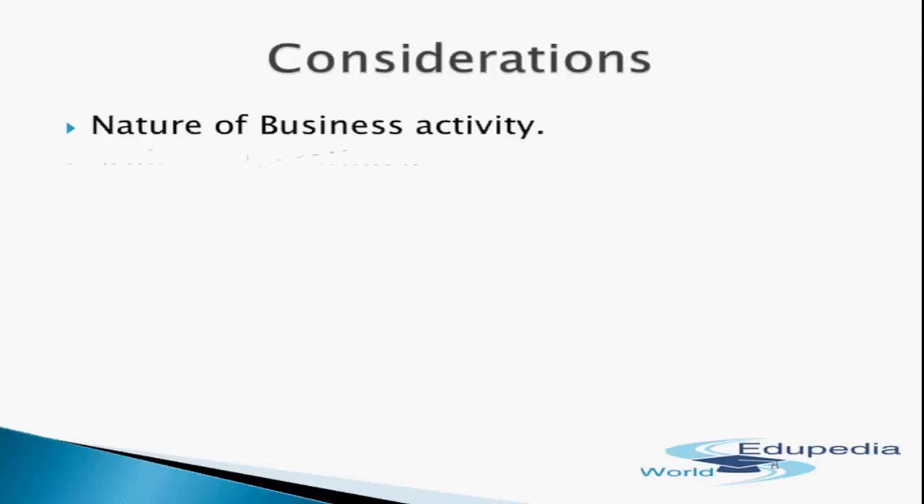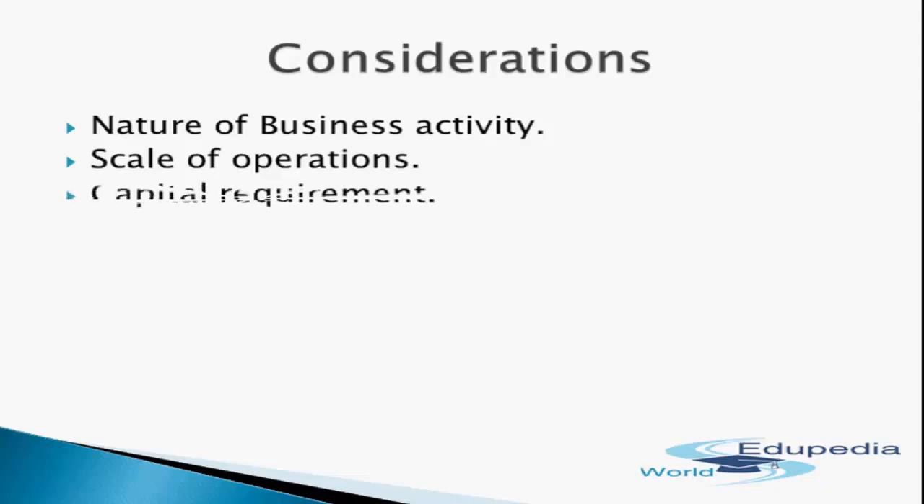Second factor is scale of operations. The scale of business operations depends upon the size of the market area served, which in turn depends upon the size of demand for goods and services. If the market area is small, local sole proprietorship or partnership is opted. If the demand originates from a large area, partnership or company may be adopted. So, scale of operation is another factor which is to be given due consideration according to the area.